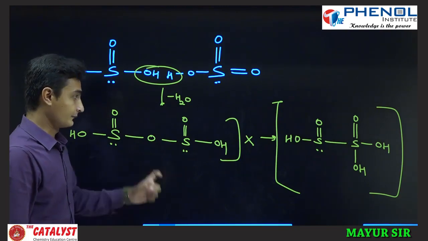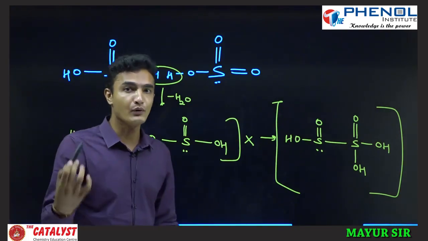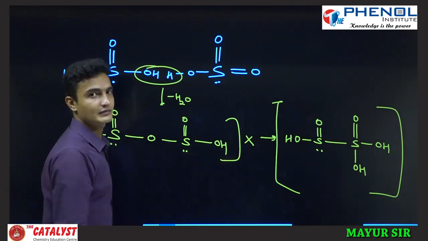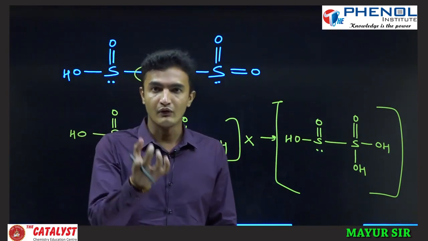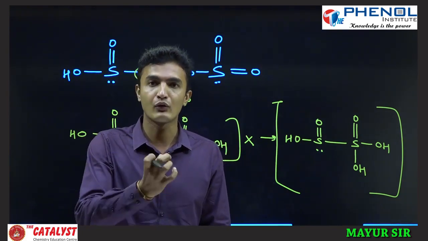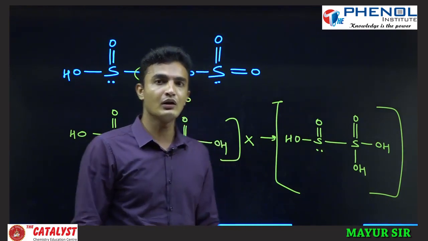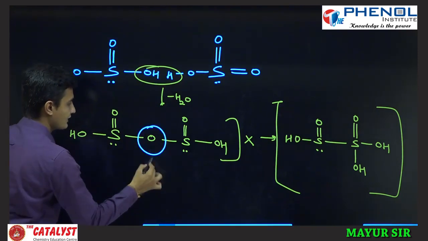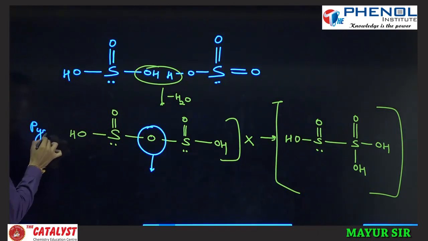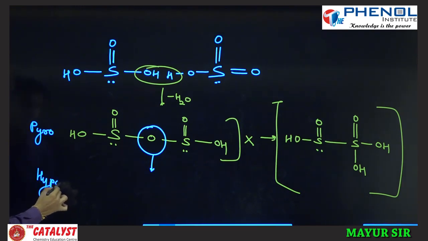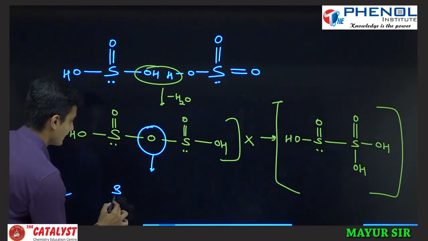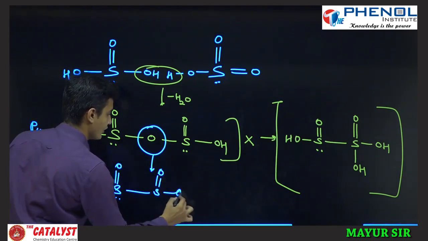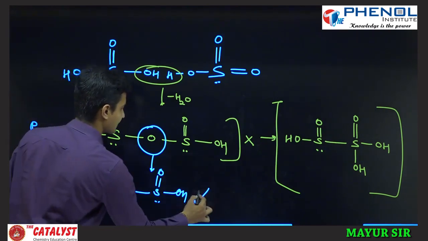Okay, fine. Now what about the hypo? Remove oxygen from the pyrosulfuric acid, sulfurous acid. Remove oxygen from the middle, from the sulfurous acid, and what will it be called? Hyposulfurous. We have already seen this in phosphorus. If you remove this oxygen from the pyro, it will become hypo. So the structure of hypo will be S lone pair, OH, double bond O, S double bond O, OH, and lone pair. Is it or not? This one is the correct structure.